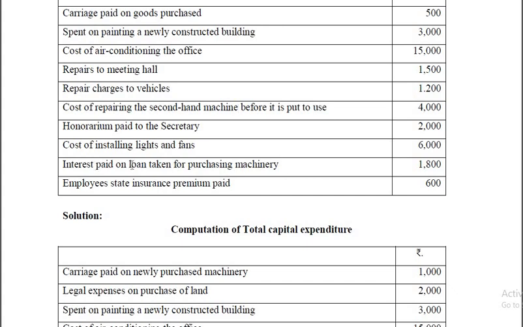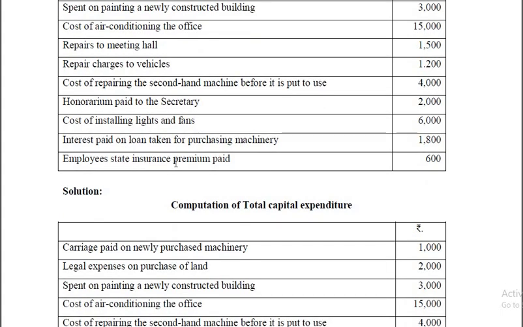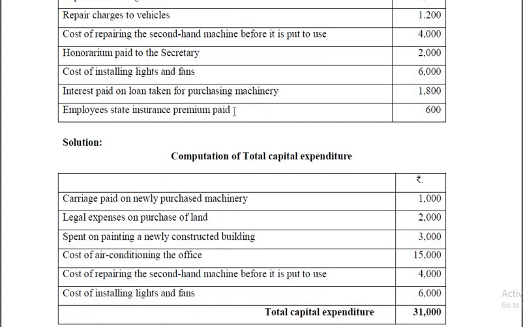Every year you have to pay the interest on the loan, even though it is taken for purchasing the machinery. Therefore it is recurring in nature, therefore that's a revenue expenditure. Employee state insurance premium paid, this is again recurring in nature. Every year or every month you have to pay, depends, and therefore it is recurring and that is taken as revenue expenditure.